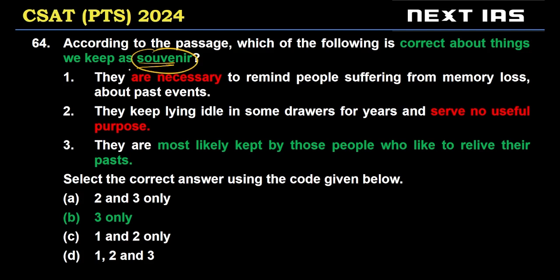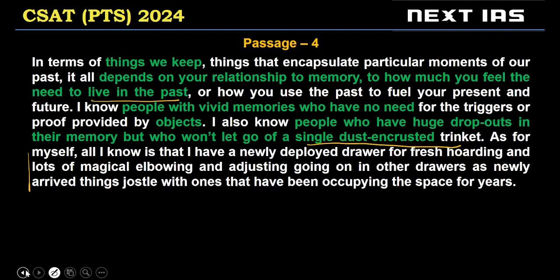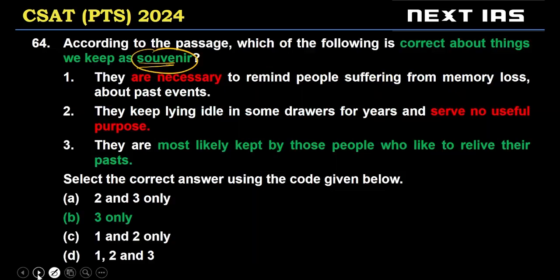But if you take a look at the passage and read it slowly, you'll figure out that souvenirs is talking about things we keep, right? So statement one, they are necessary to remind people suffering from memory loss. So people suffering from memory loss is not discussed. People who have gaps in memory are discussed, but not memory loss. And they're necessary for these people is not discussed in the passage.